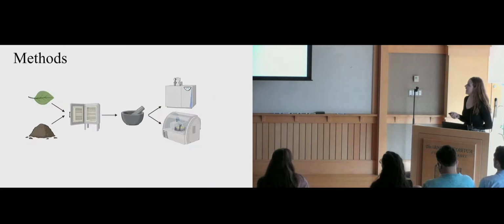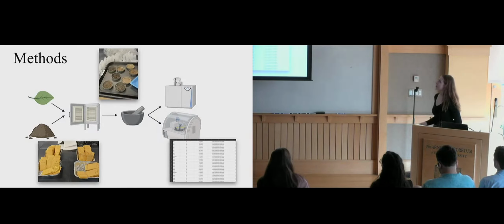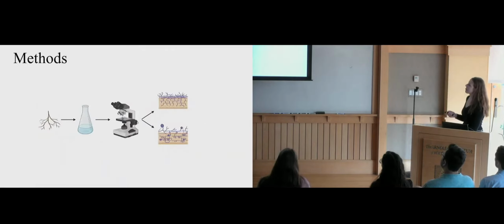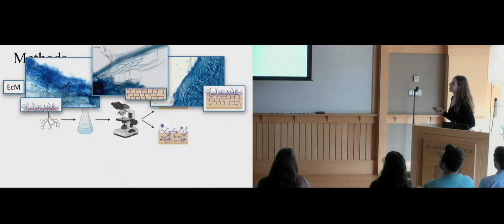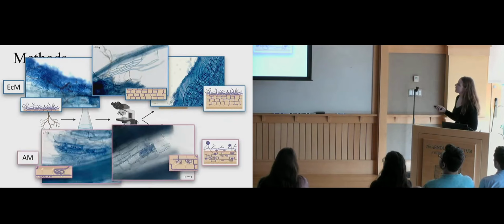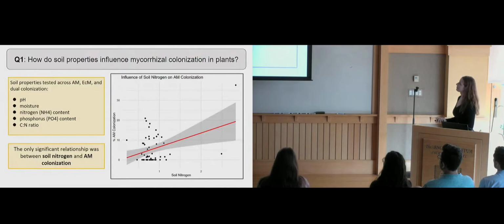The leaf and the soil samples were dried in the oven and then ground and analyzed on the discrete analyzer and the elemental analyzer for carbon, nitrogen, and phosphorus content, while the roots were stained and scored under a microscope for percent colonization of ECM, AM, and dual based on the structures that we found.